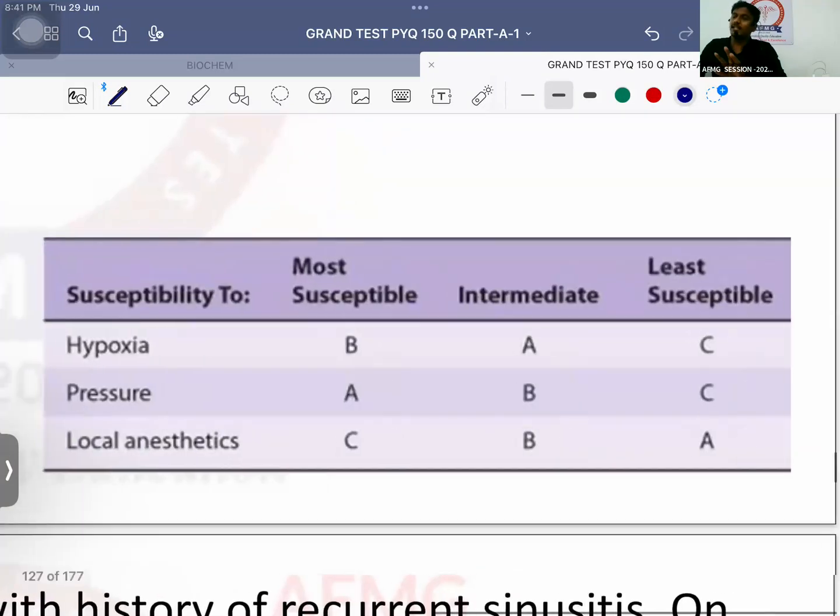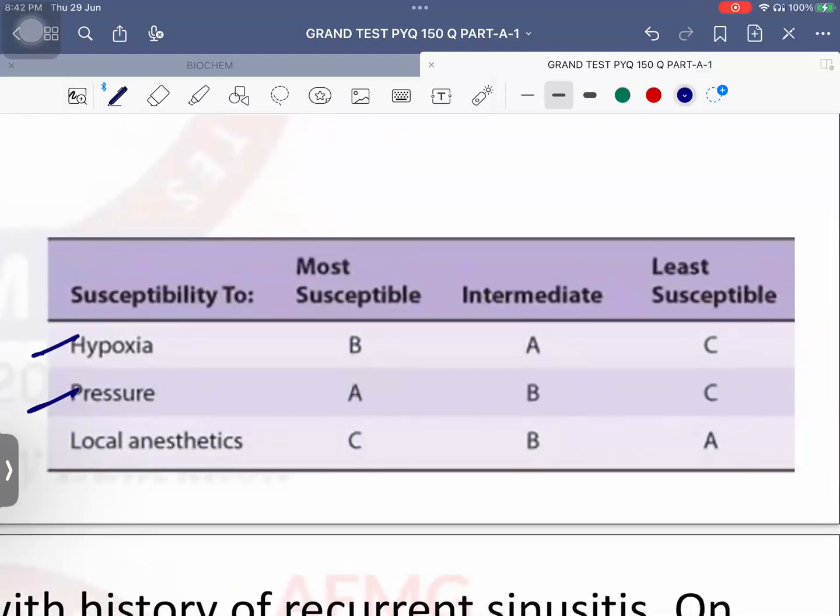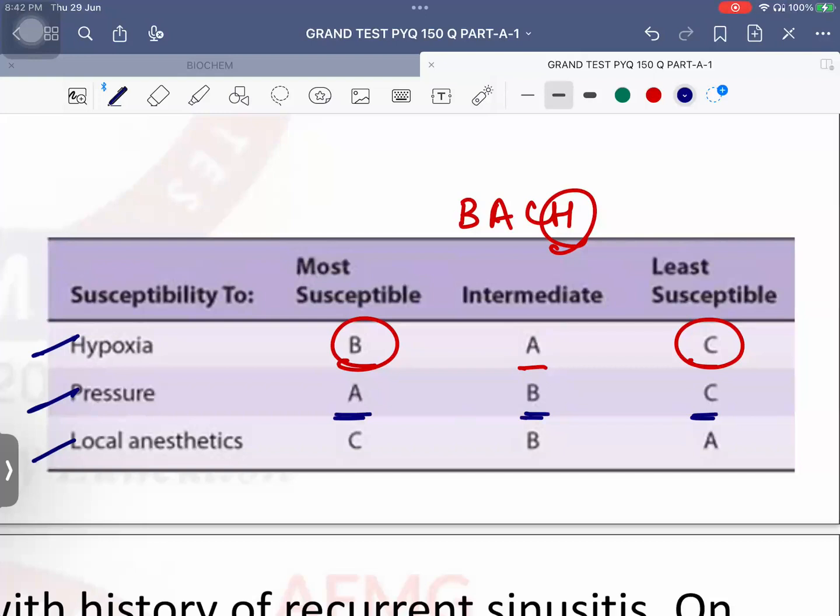Now there are three important types of sensitivity. One is hypoxia, second is pressure, third is local anesthetic. These sequences are important to remember because they have been asked in the exam. For hypoxia, remember B, then A, then C. In hypoxia the most susceptible nerve fibers are B, followed by A, and least susceptible are C fibers. Then for pressure it is the sequence A, B and C. So most susceptible are A fibers and least susceptible are C fibers. For local anesthetic, it is CBA. So most susceptible fibers for local anesthetic are C fibers, followed by B fibers, followed by A fibers.